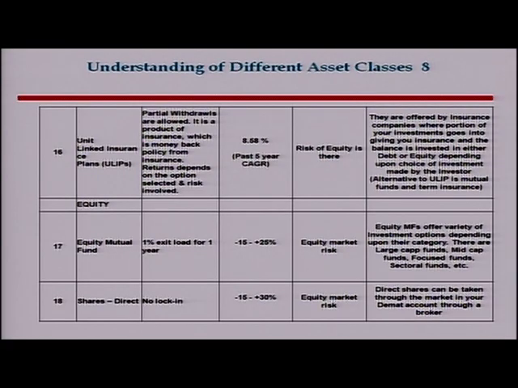Then we have the unit-linked insurance plan as another asset class, in which you make the investment, and in the unit-linked insurance plan, again, the person who is running the scheme asks you whether you want your money in equity, in debt, or in mixed, that is balanced. So that means you choose the risk profile.